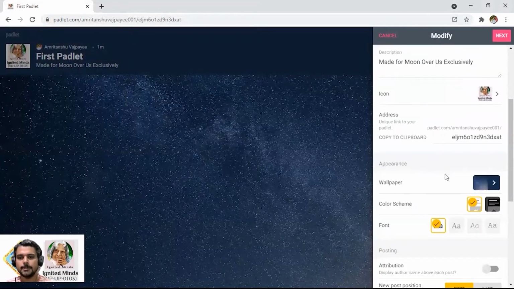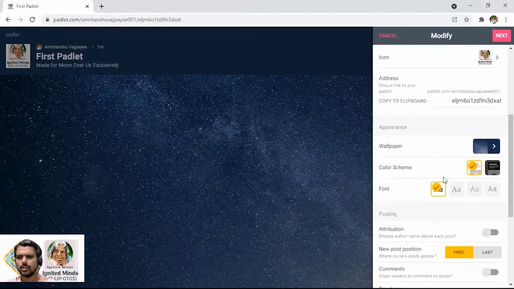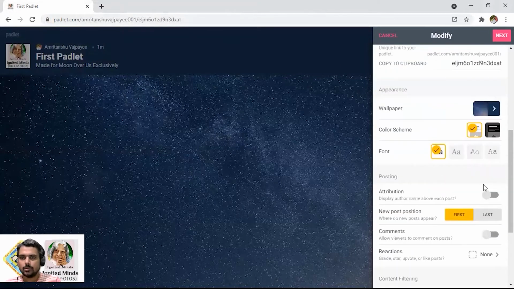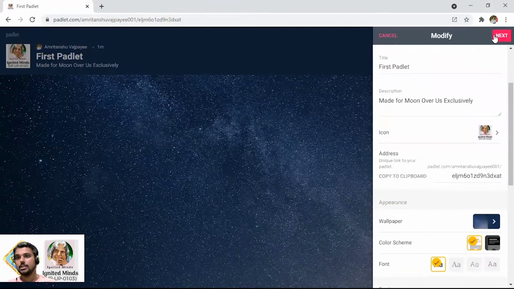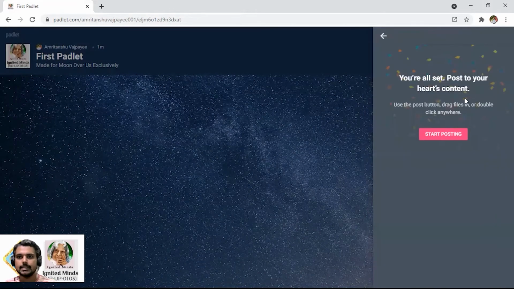It's good. Now here, everything is over. First of all, this color scheme can also be decided, that what sort of color scheme I'm going to use when these things are being done. So let us keep it as it is, and we can modify it at a later stage as well. Now all these attributions and postings we will commit later on. So I'm just going to click next, and now it's all jet set and go.